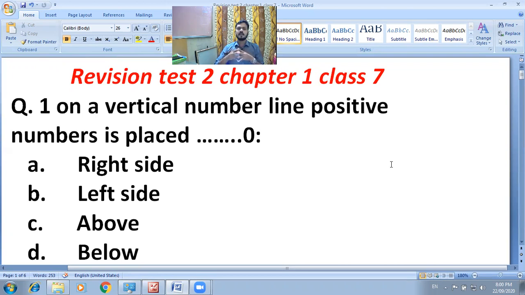On a vertical line, a positive number is placed on the right side of 0, left side of 0, above 0, or below 0. The question is very easy.